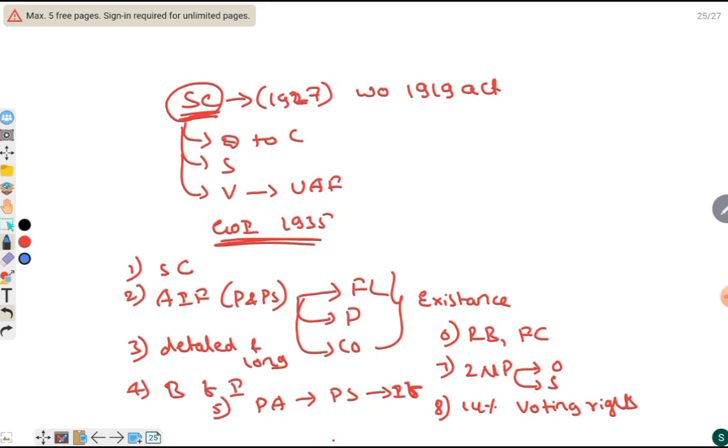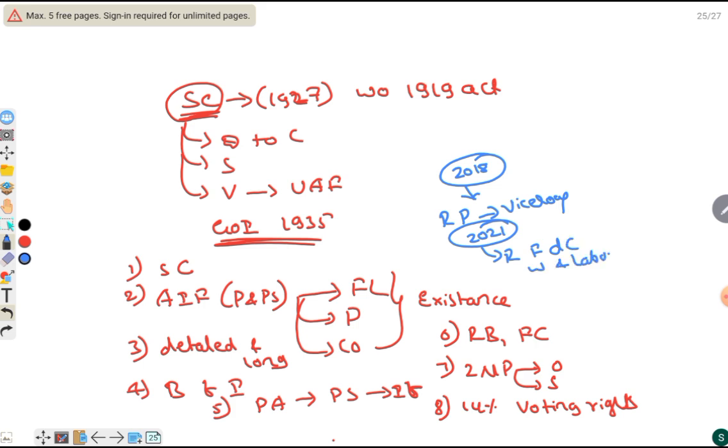Then coming to the 1935 Act, in 2018 they asked that the residuary power lay with the Viceroy, and in 2021 they asked about reservation for depressed classes, women and labor. This was a provision from the 1935 Act. Apart from this, on the 1857 revolt, there have been questions directly on the Governor Generals who suppressed the revolt.